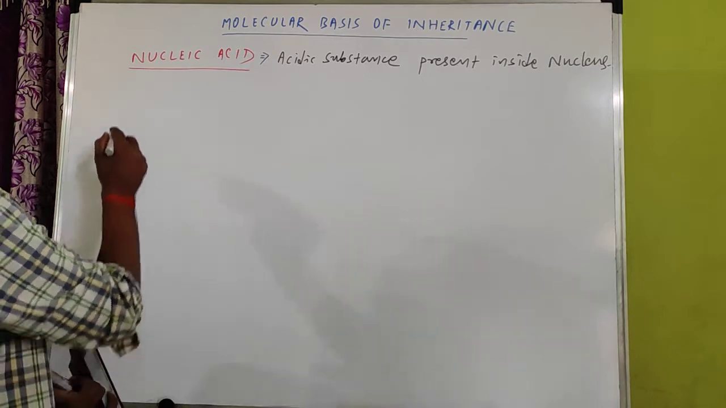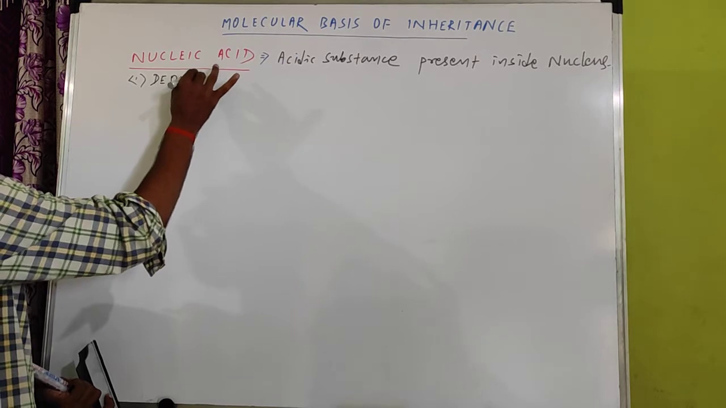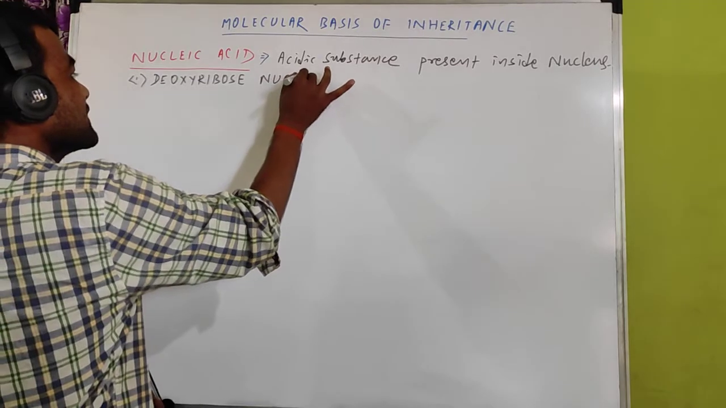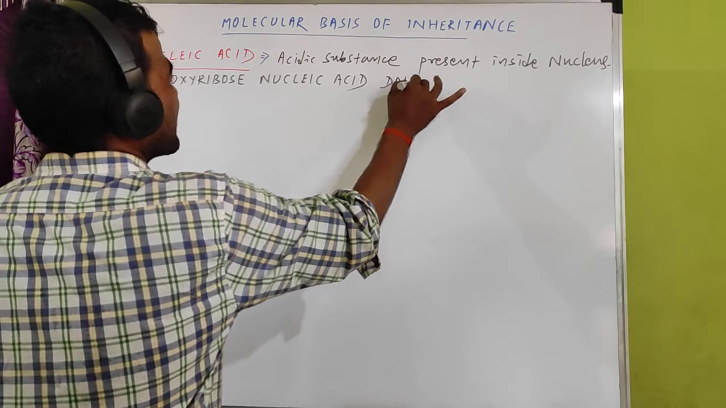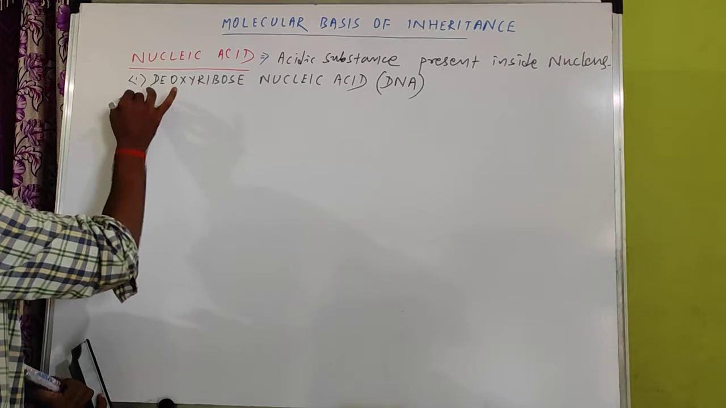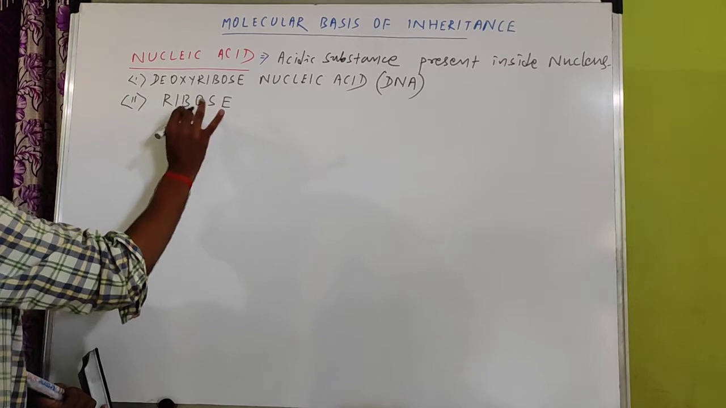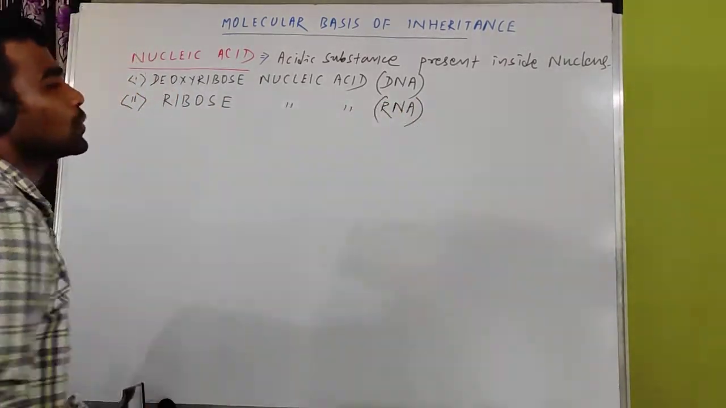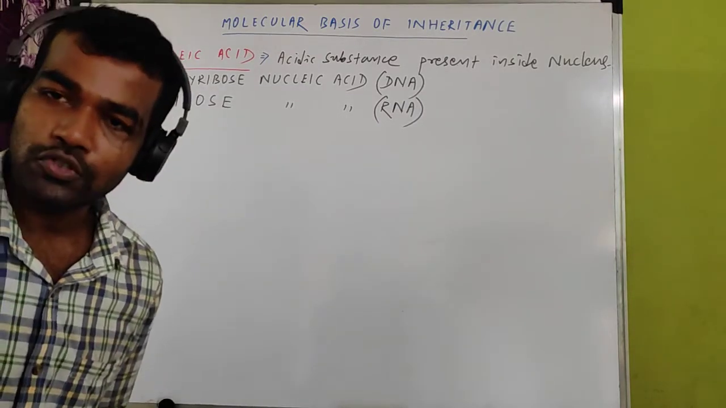And nucleic acids are of two types. Number one is deoxyribose nucleic acid, shortly written as DNA. Another, the second type of nucleic acid, is ribose nucleic acid, not deoxyribose, shortly written as RNA. So two types of nucleic acids are there: one is deoxyribose nucleic acid, another is ribose nucleic acid.